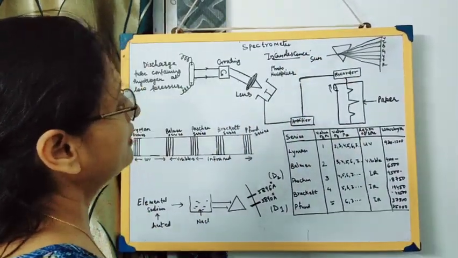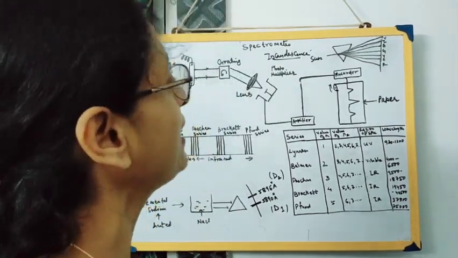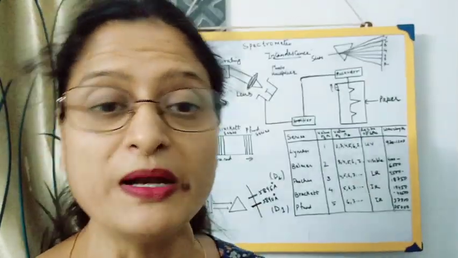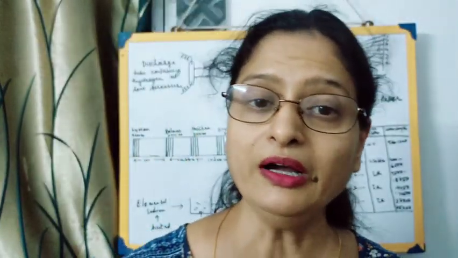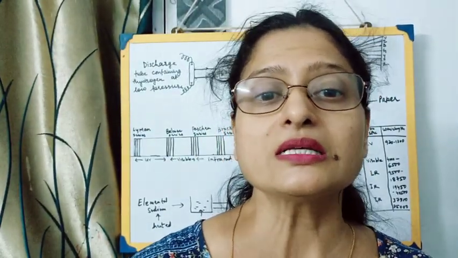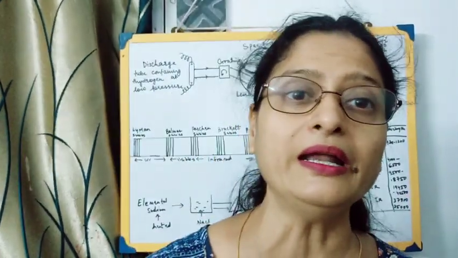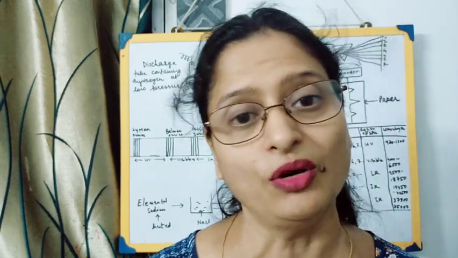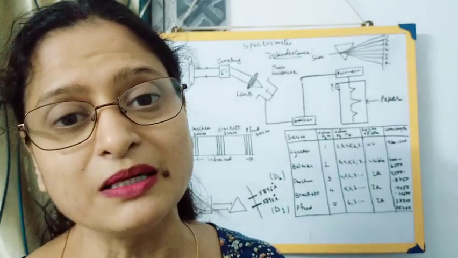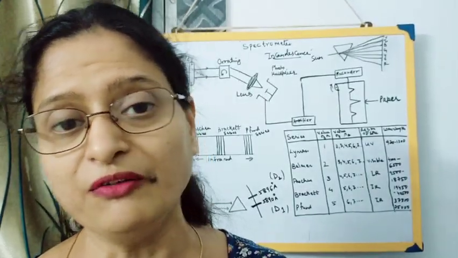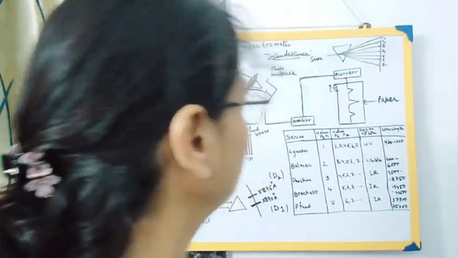When any substance or any solid is heated to incandescence, it produces certain light radiations, and when those light radiations are made to pass through a prism, it splits them according to different wavelengths or different frequencies. Instead of a prism, we can also pass it through a grating. Now what is a grating? A grating is an optical instrument, and its role is the same as that of a prism. The prism splits up the light radiations according to different wavelengths or frequencies, and the grating also does the same thing. It is an optical instrument that we use for all these purposes.